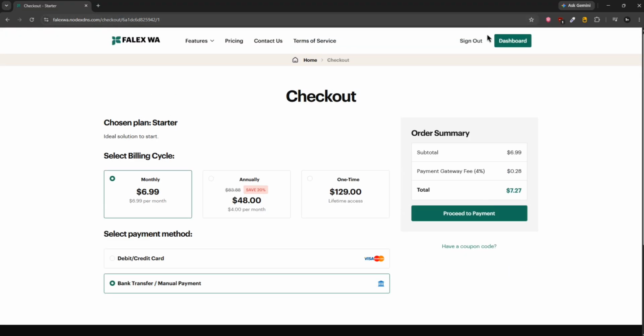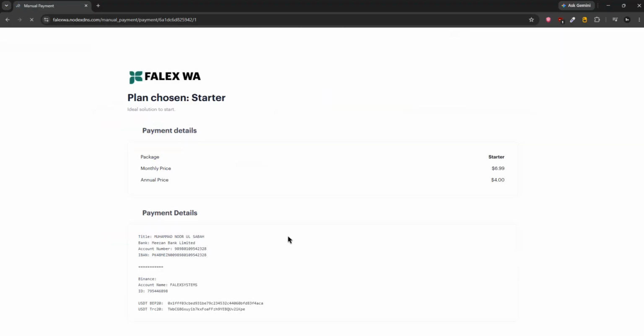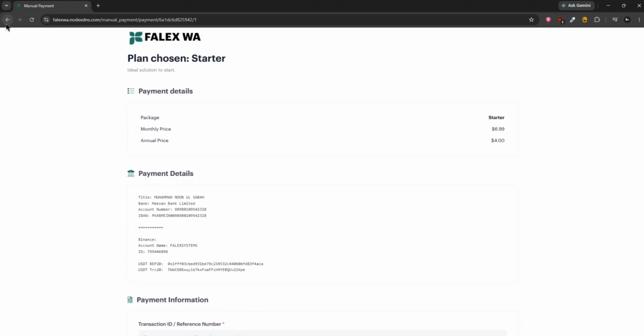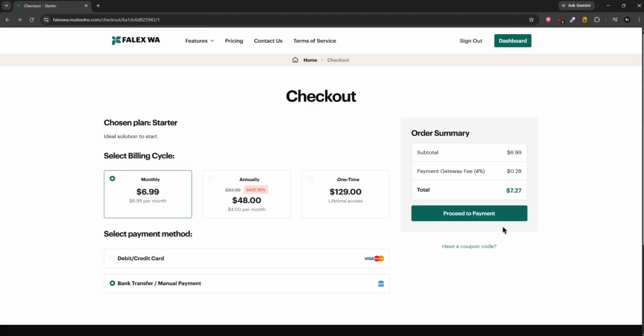Now suppose you want to proceed to payment. I'm going to proceed to payment. It's going to just take a few seconds. Now your invoice is basically created. Here, if you just take a look. Okay, so this is how it's going to go.